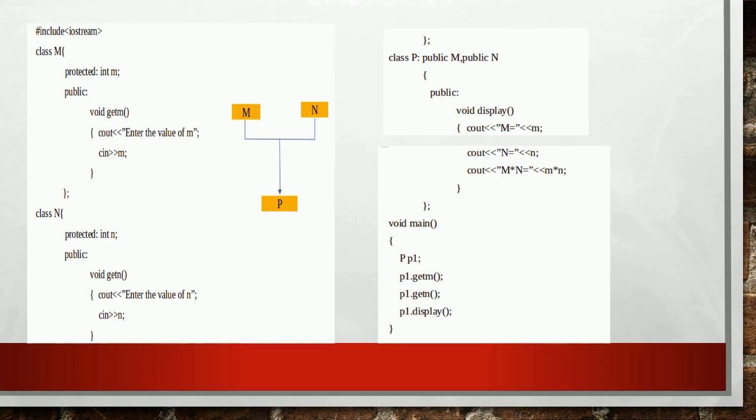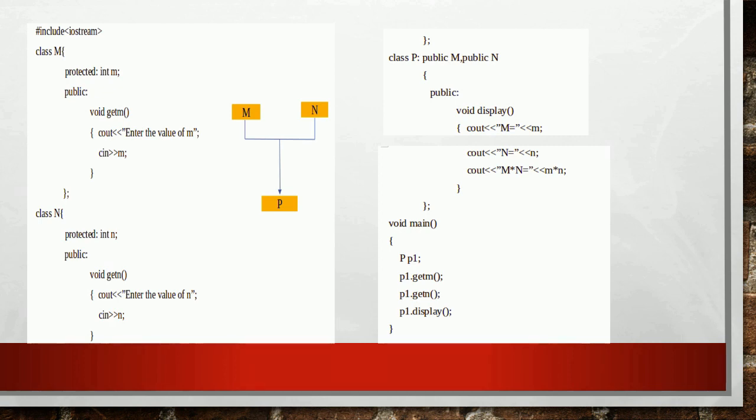Now let's see an example program for multiple inheritance. Here class P is deriving from the classes M and N. So we have to declare the classes M and N separately. Class M contains a protected member M and a public member function getM for assigning the value to M. Class N contains a protected member N and a public member function getN for assigning the value to N.